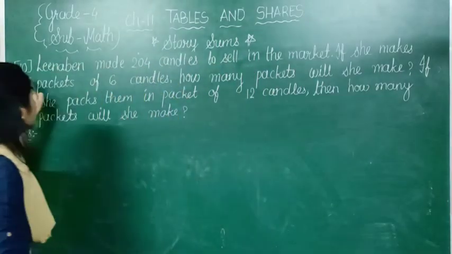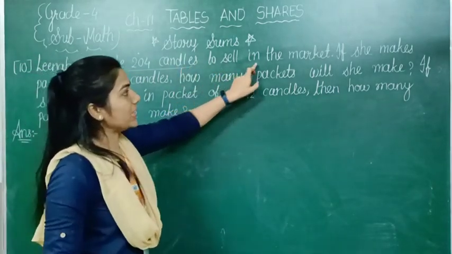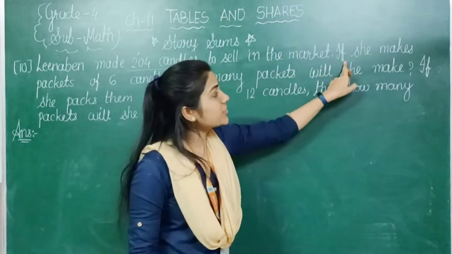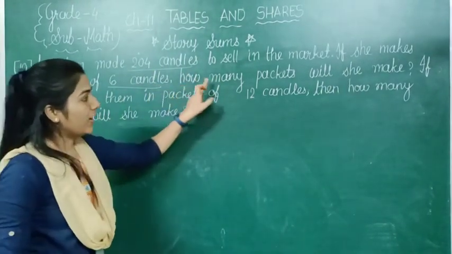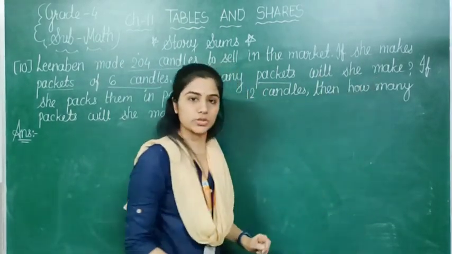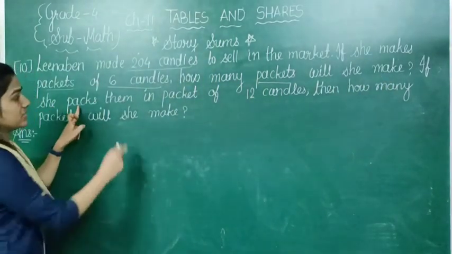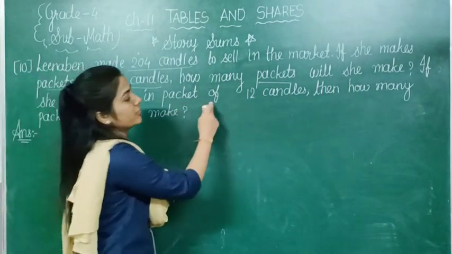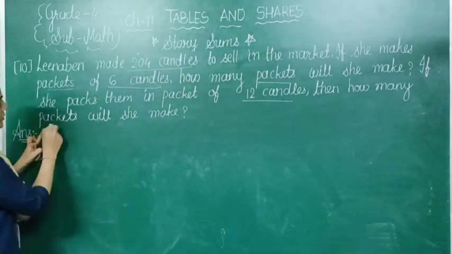Your question number 10 is, Laban made 204 candles to sell in the market. If she makes packets of 6 candles, how many packets will she make? This is your first question. Second question is, if she packs them in packets of 12 candles, then how many packets will she make?